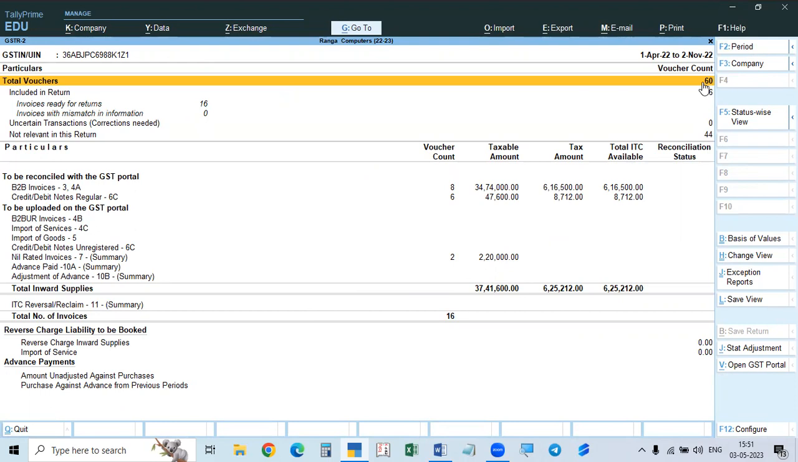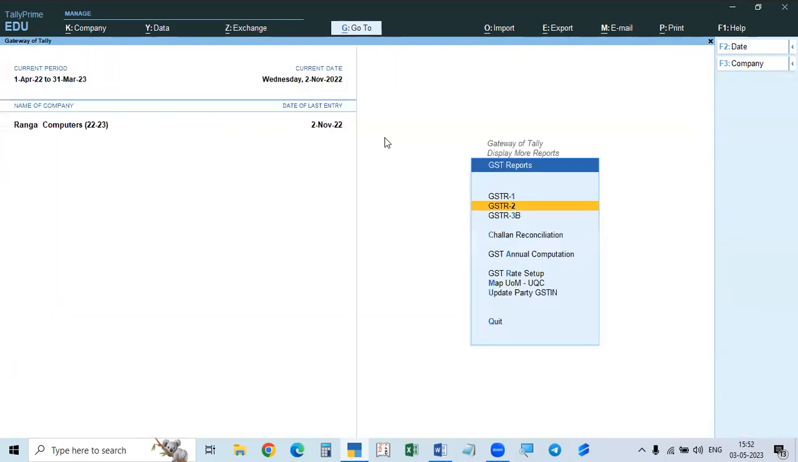So here 60 minus 44 not relevant, net relevant. So 16 are the relevant vouchers. So all the 16 are included. And here the mismatch is also completed. So everything is over. Now we will go to 3.